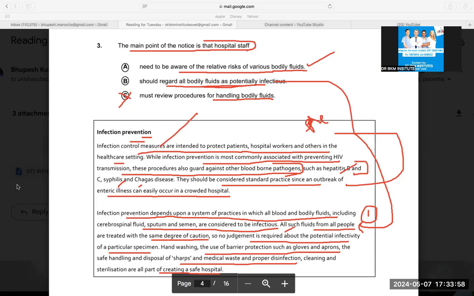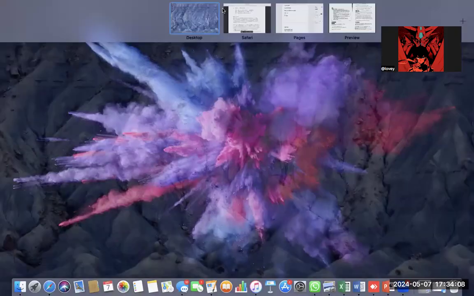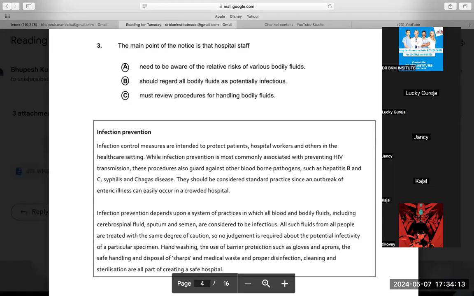Various bodily fluids. Can you help me with this question? Please make sure that there are no background noises. I want to take your help. Are there various bodily fluids given? Anything like various bodily fluids? No. Sorry. Anything like various bodily fluids?